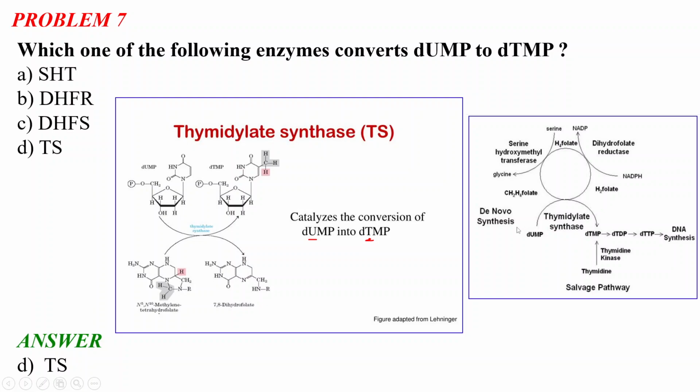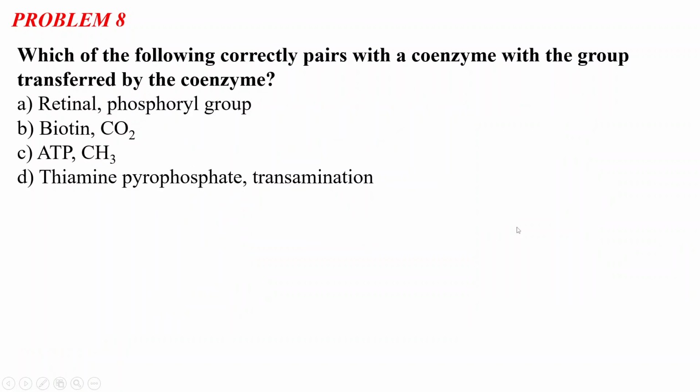So quickly, I will move toward problem number 8. It says: which of the following correctly pairs the coenzyme with the group transferred by the coenzyme? Option A is retinal and phosphoryl group. Option B is biotin and carbon dioxide. Option C is ATP and methyl. And option D is thiamine pyrophosphate and transamination. So I will show you the answer and then we will discuss.